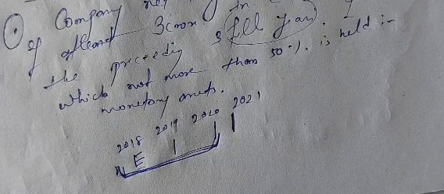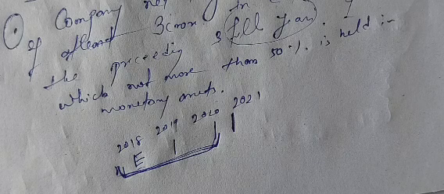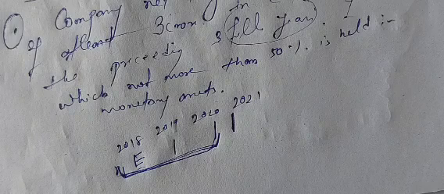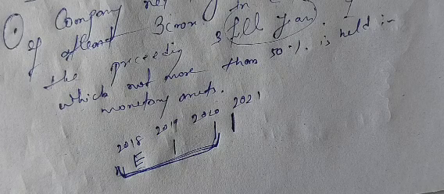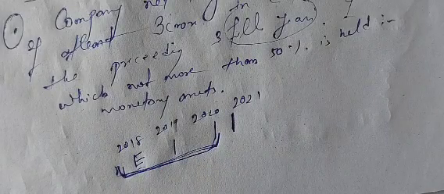That is why it says the company's net tangible asset of at least 3 crores in each of the preceding 3 full years. Each and every day of those 3 years will be counted, whether there is at least 3 crore rupees of net tangible asset every day. Each day will be counted, and in this net tangible asset, not more than